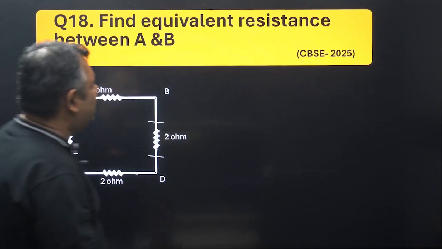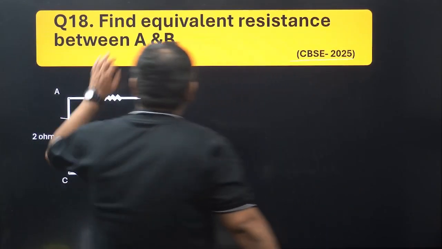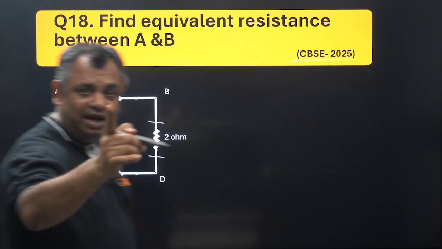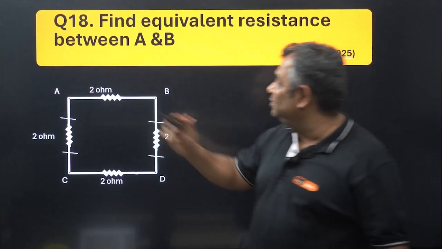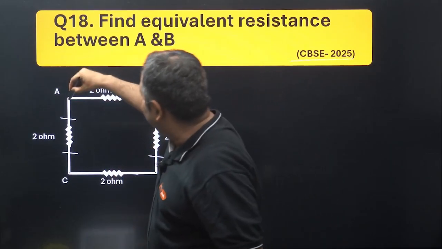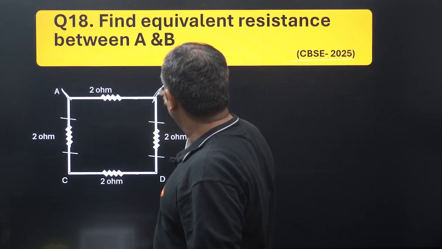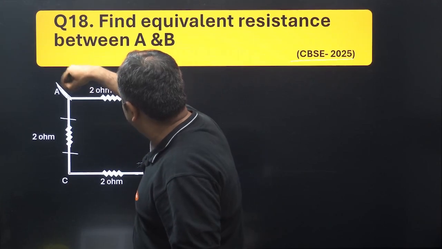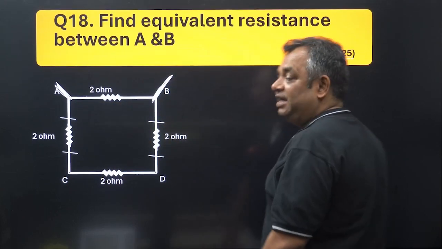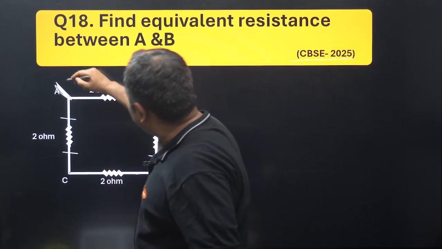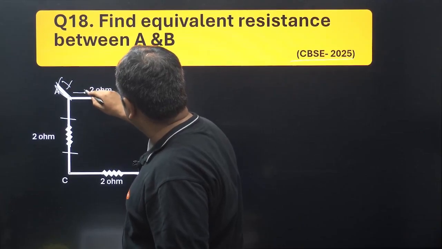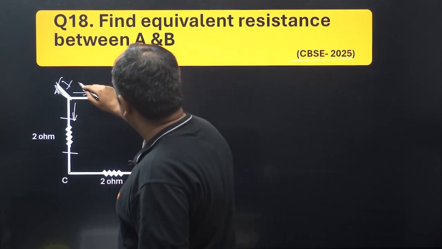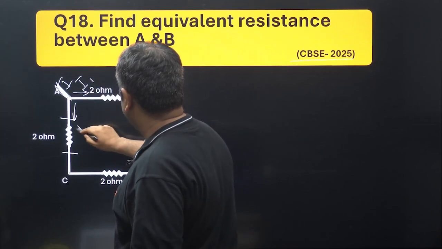Now the question which came in CBSE 2025. Find the equivalent resistance between A and B. See, I told you that. So here you have A, here you have B. The current is going to start from A and exit from B, or vice versa, whatever. So if the current I is coming here, one part of current will go here, one part will go here. Let us say here it is again I1, here it is I2.